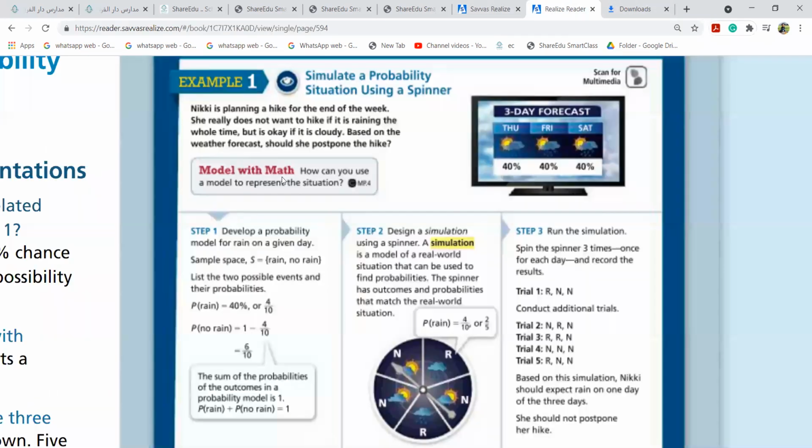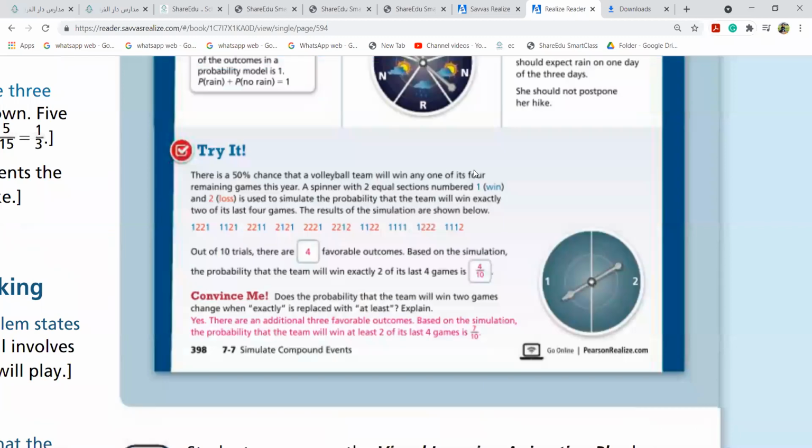There is a 50% chance that a volleyball team will win any of the 4 remaining games this year. A spinner with 2 equal sections numbered 1 for win and 2 for loss is used to simulate. And they are doing how many trials? Maybe they are doing the last 4 games. The results of the simulation are shown below. The results are given to you: 1, 2, 2, 1, 1, 1, 2, 2, 1. These are the results shown below.